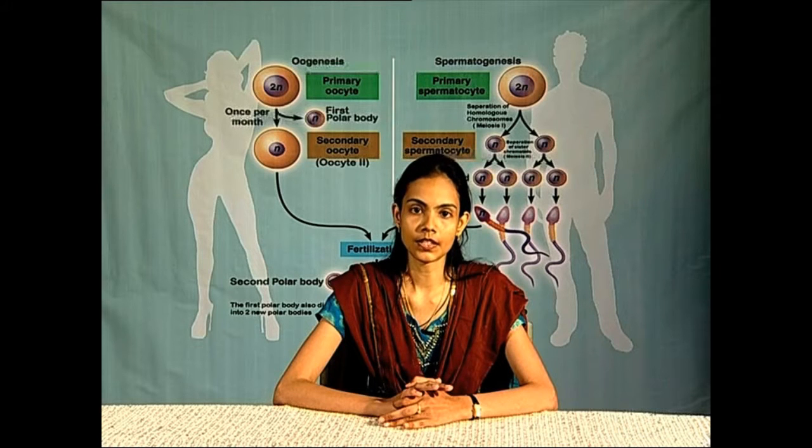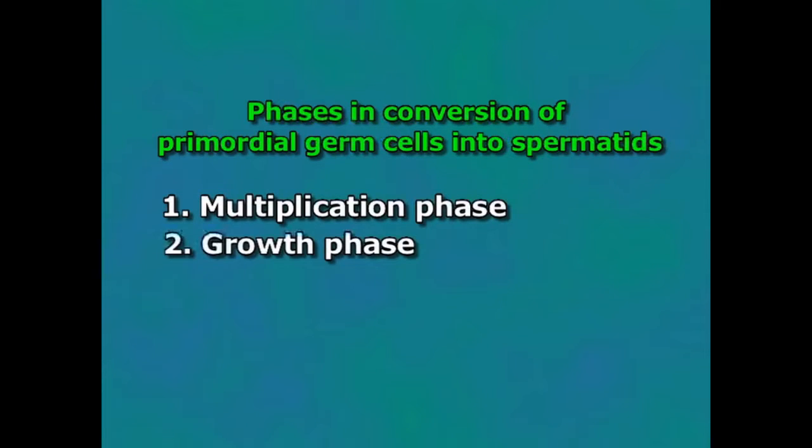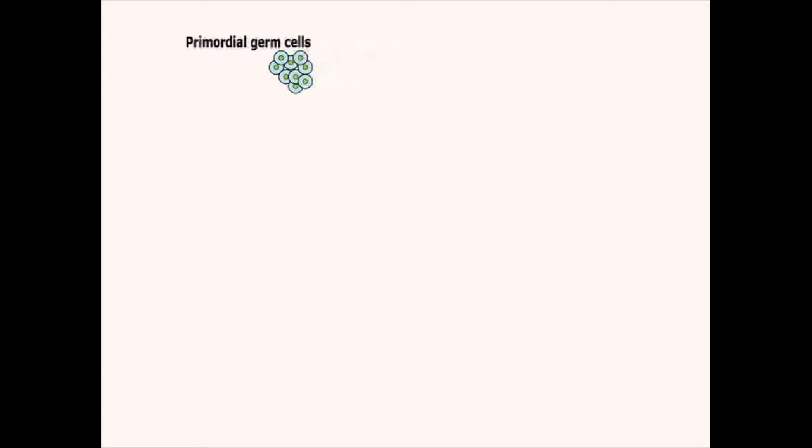There are three phases in the conversion of primordial germ cells into spermatids. They are the multiplication phase, growth phase, and maturation phase. Multiplication phase. The undifferentiated primordial germ cells are larger in size and their nuclei are distinct. They undergo repeated mitotic cell division to produce spermatogonia. Spermatogonia contain a diploid number of chromosomes and enter the next phase of growth.